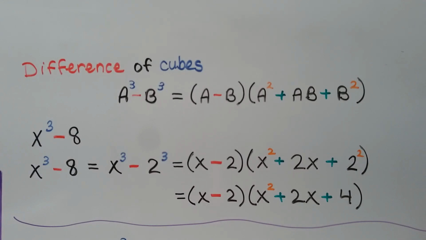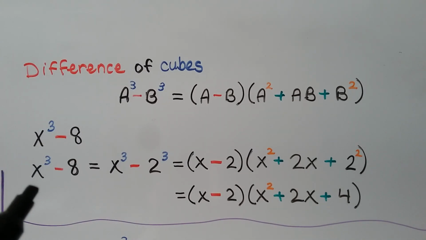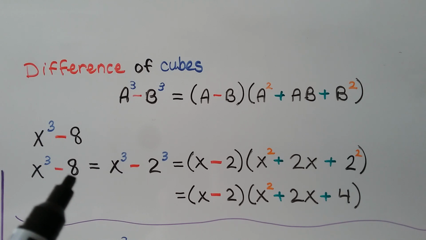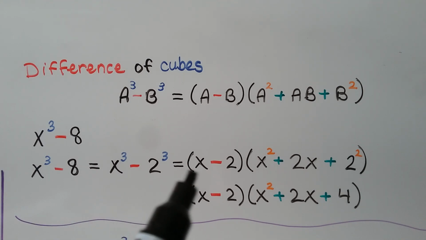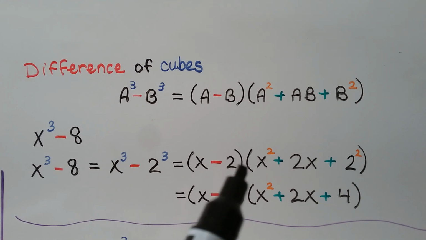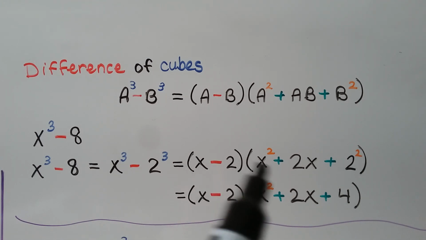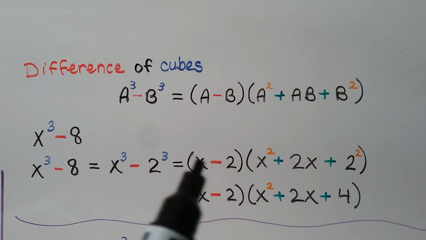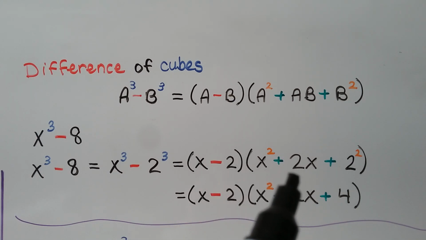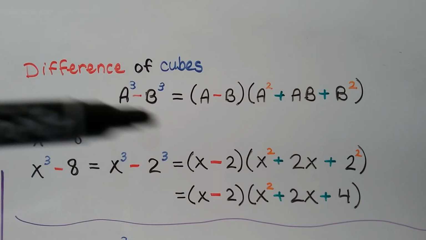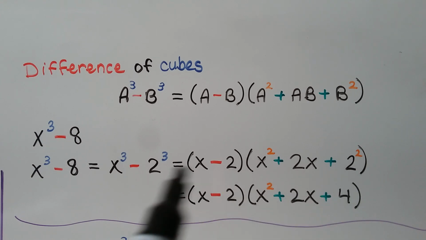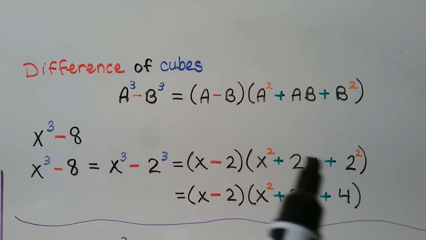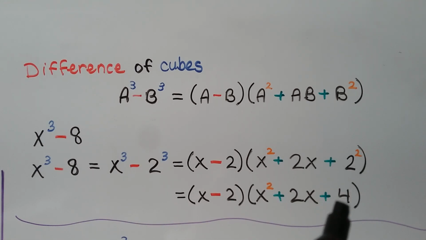For the differences of cubes, here's our rule. We've got an x cubed minus 8. 8 is 2 times 2 times 2, isn't it? So we have an x cubed minus 2 cubed. It's going to equal x minus 2. Then we're going to multiply it by, we're going to square the x. We have x squared. We're going to multiply the 2 and the x, so we've got plus 2x, following this rule up here. And then we're going to square the second term. So we've got a 2 squared. That's going to be a 4, isn't it?